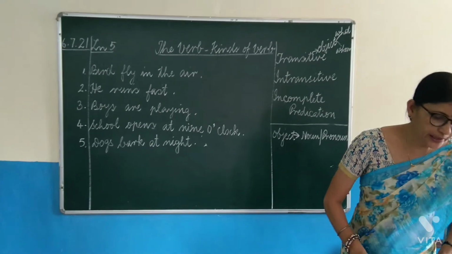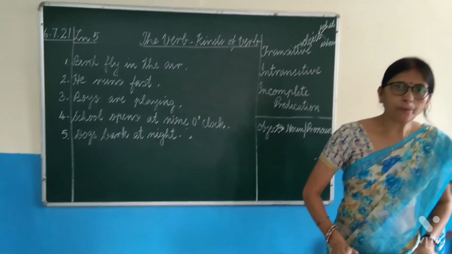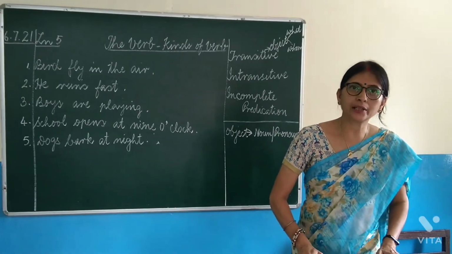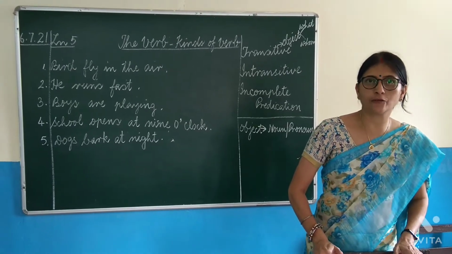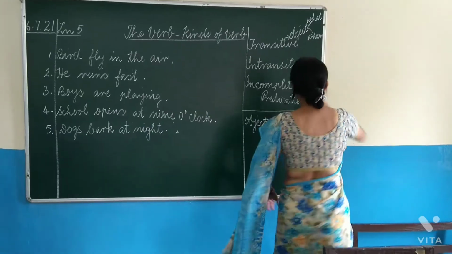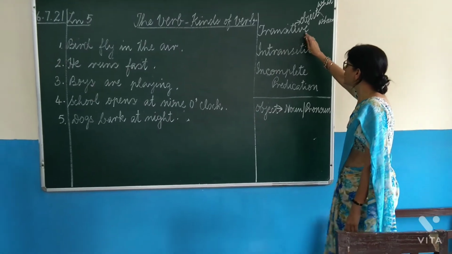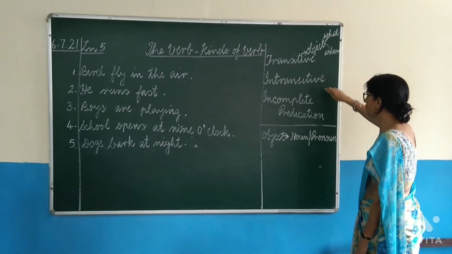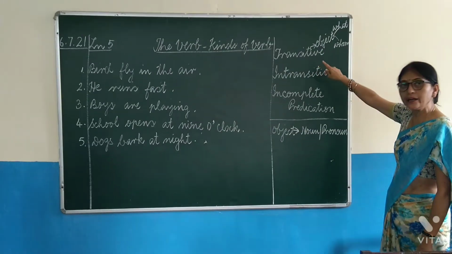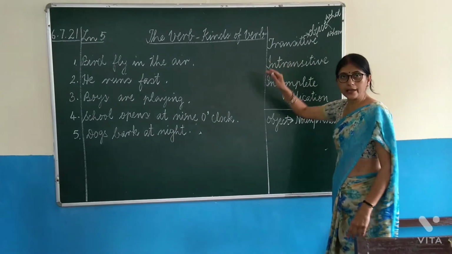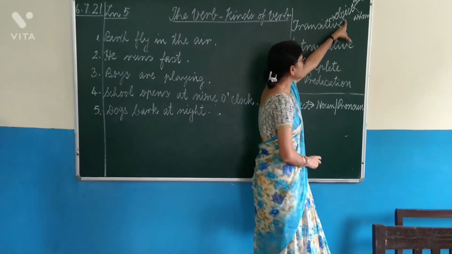Yesterday we started with lesson 5, the verb, kinds of verb. I hope now it is clear to you what verbs are. We also started with the first kind of verbs, that is transitive verb. And I also explained that there are three kinds of verbs: transitive, intransitive and incomplete predication. Transitive I already explained to you yesterday. Let us recap. Transitive verbs are those verbs which must have an object.